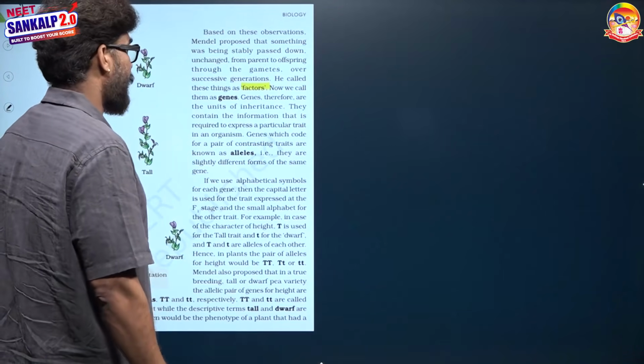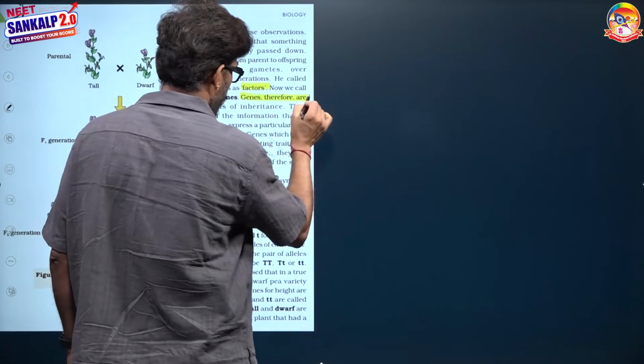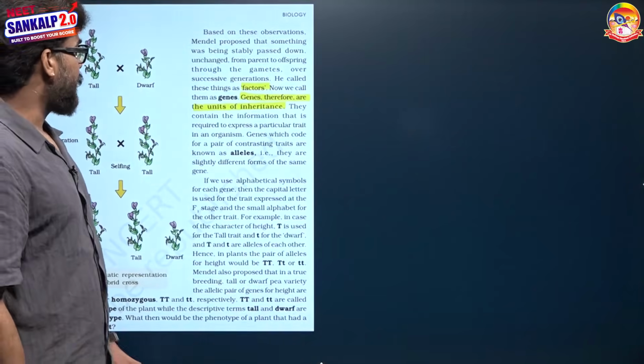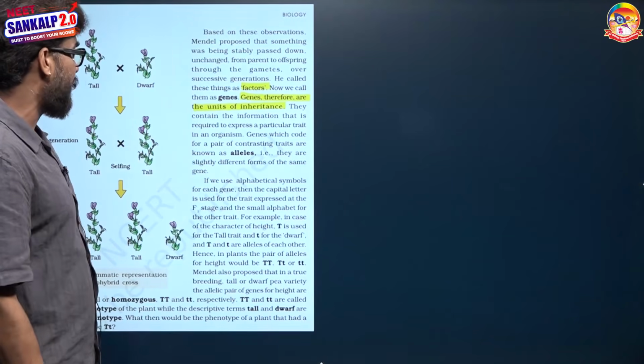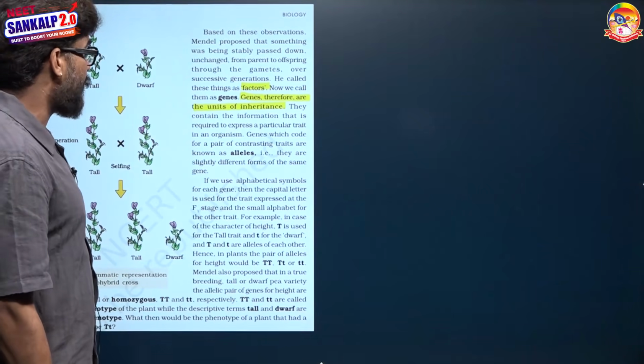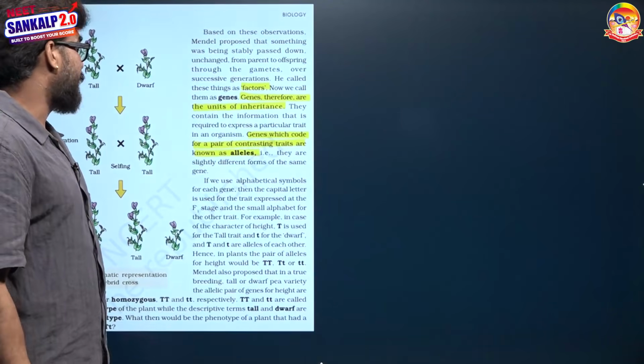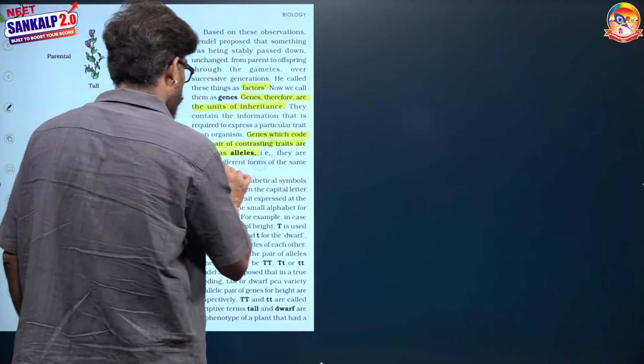Therefore, the unit of inheritance is the gene. Very important point: the unit of inheritance is the gene. Genes contain the information required to express any particular character. Genes which code for a pair of contrasting traits are known as alleles. It means alleles are slightly different forms of the same gene.